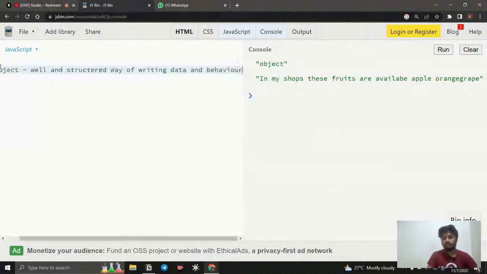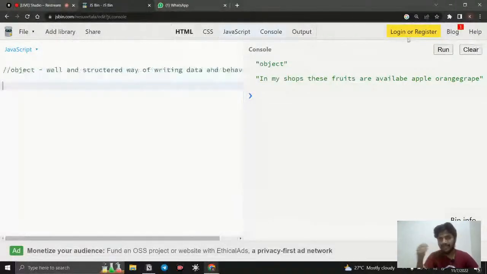What does that mean? We can do two things here. We can store the data of those things, and also we can store the behavior. So we have a concept called function. We will discuss function in the upcoming class. Right now, we just create an object.